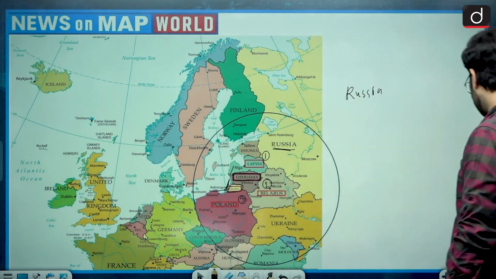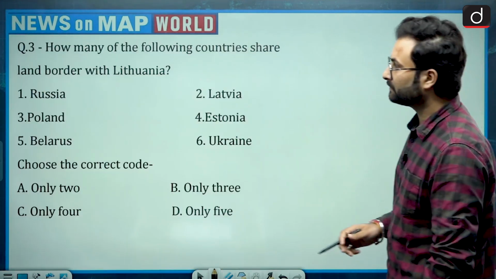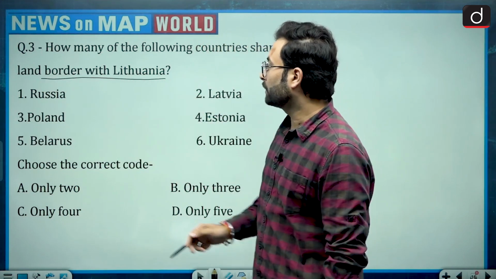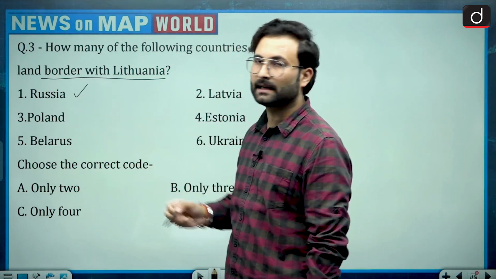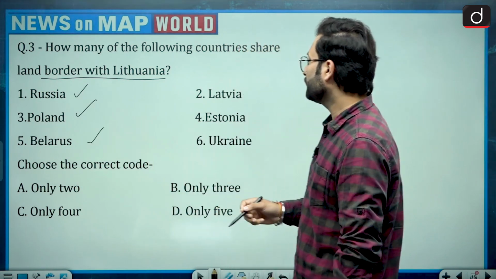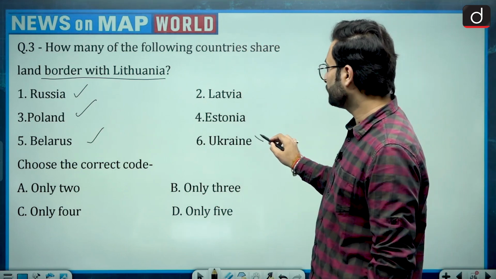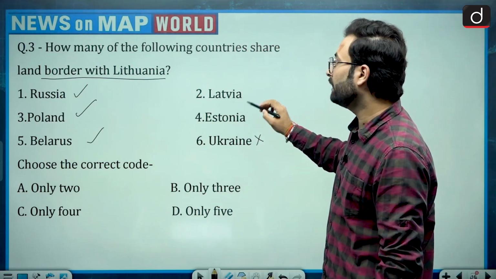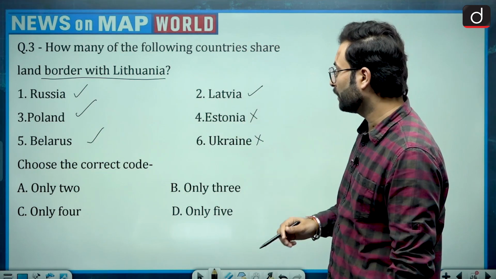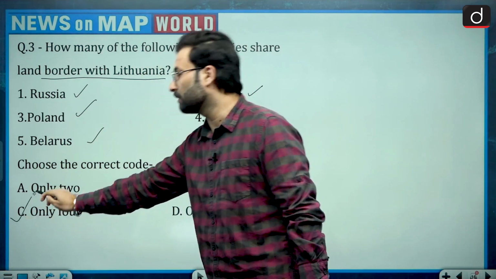Let's see the question again. As we have to see the land border with Lithuania, Russia is there because of Kaliningrad, then Poland is there, third Belarus is there. Then Ukraine is not there. Latvia is there and Estonia is not there. So we can say 1, 2, 3 and 4. Only 4 would be your answer, that is option C.